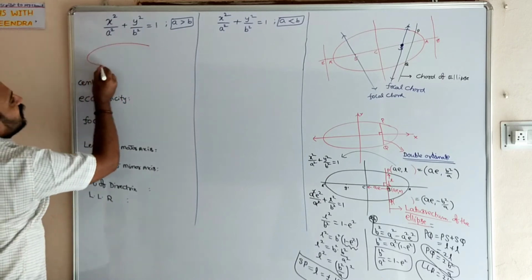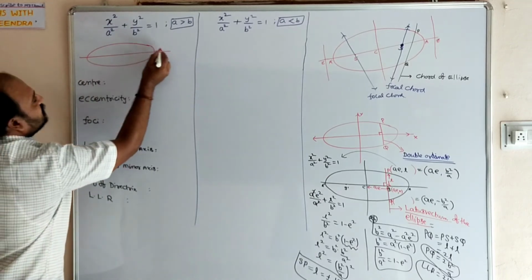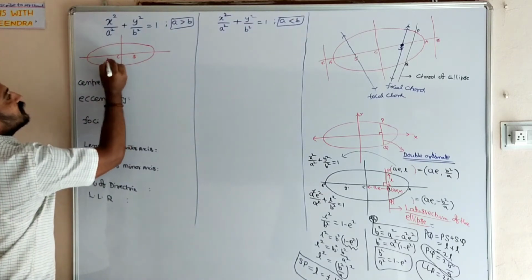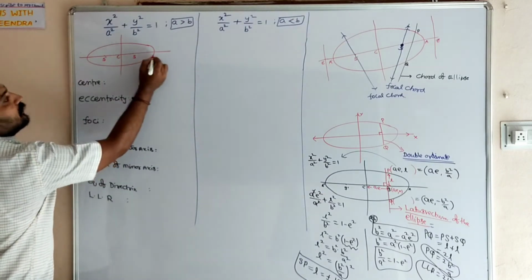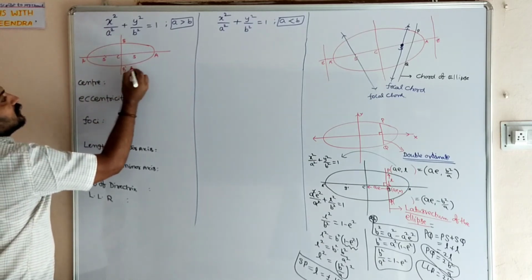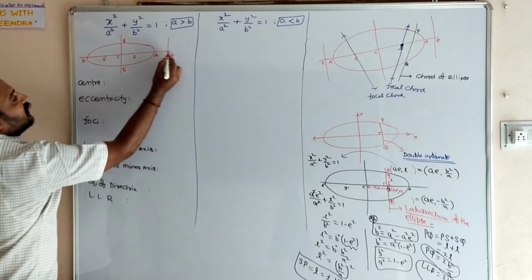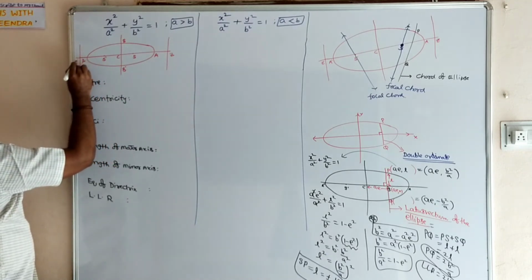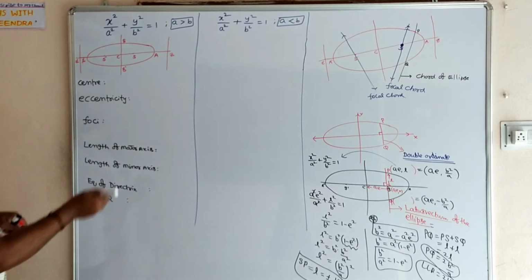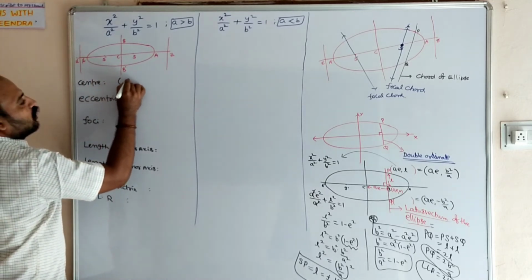When a is greater than b, the figure will become like this: center, focus, foci, A dash, B dash, and here Z and Z dash. This is the information when a is greater than b. We will write one by one. Center for this is 0, 0.